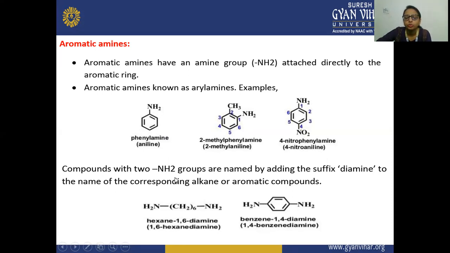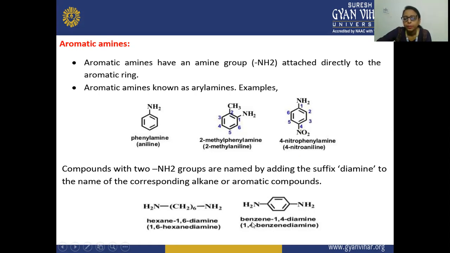Next, compounds with two NH2 groups are named by adding the suffix diamine. So here you can see that two NH2 groups are attached. We will use the suffix diamine with the name of the corresponding alkane or aromatic compound. So here you will see on the first and the sixth positions, hexane is attached, and its name is 1,6-hexanediamine.